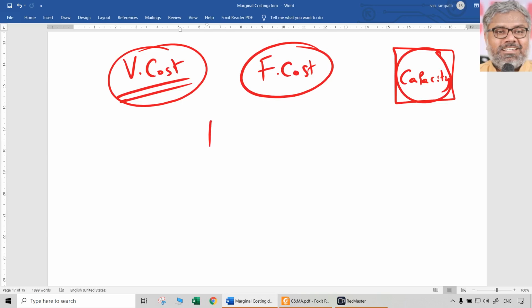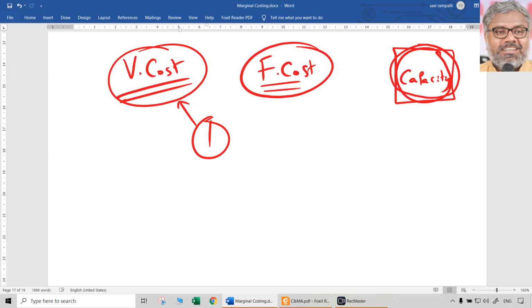That's what we are calling marginal cost. Yes, but is that going to include fixed cost also? Normally no, when we look at the assumption of the same capacity being true. In other words, the additional cost that is going to be incurred for manufacturing one more unit is going to be variable cost only.